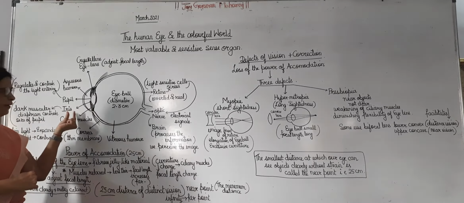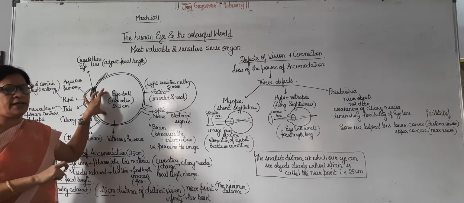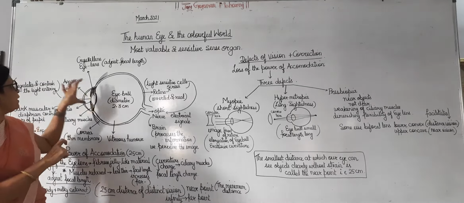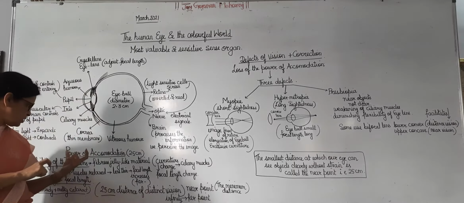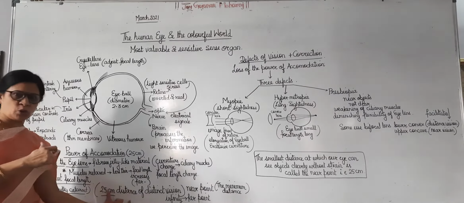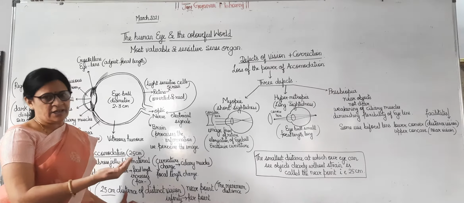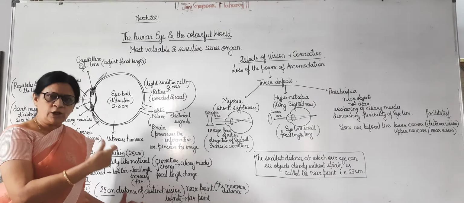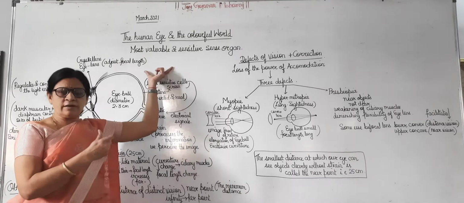Now this iris is controlled by the ciliary muscles. These ciliary muscles adjust the focal length of the lens. This lens is a crystalline structure, a fibrous and jelly-like material, and it can adjust its focal length so that we can see nearby objects as well as objects far away easily. Because of the adjustment of the focal length of the eye lens, we can see any object very clearly.